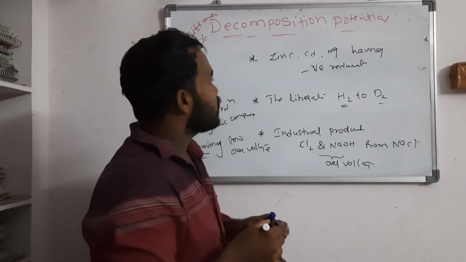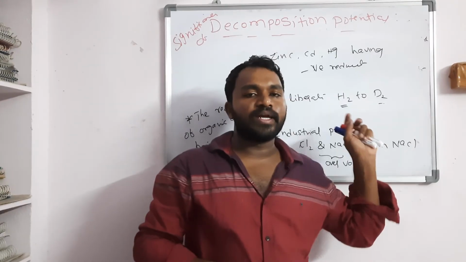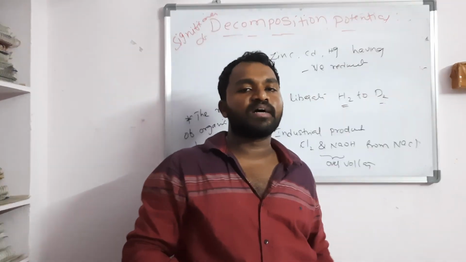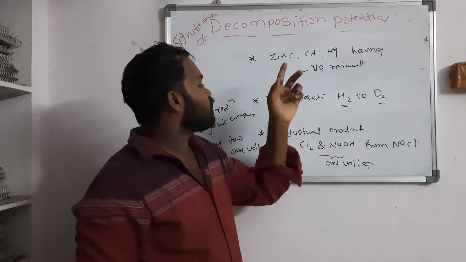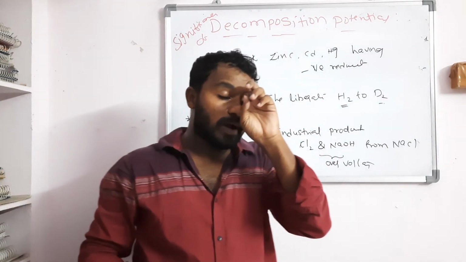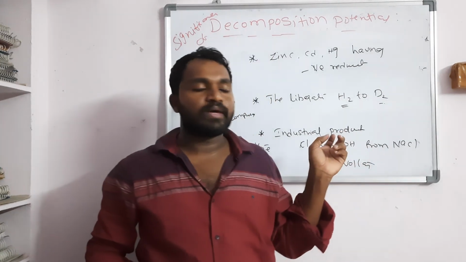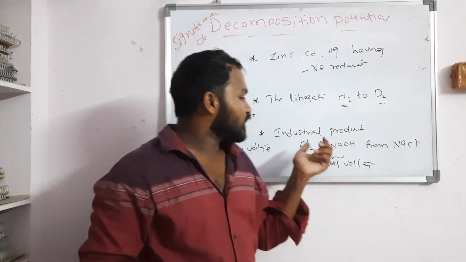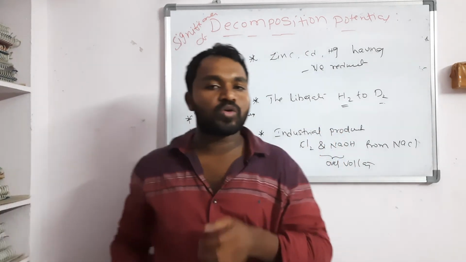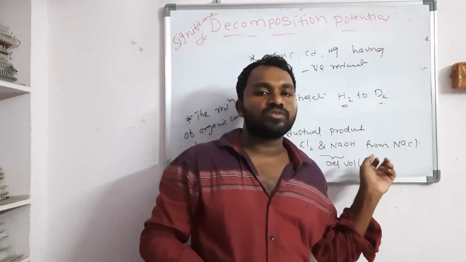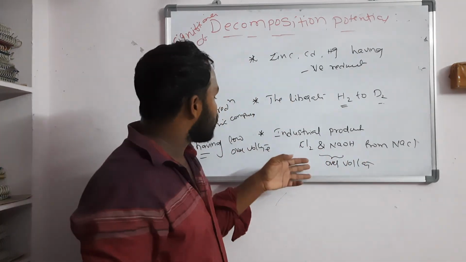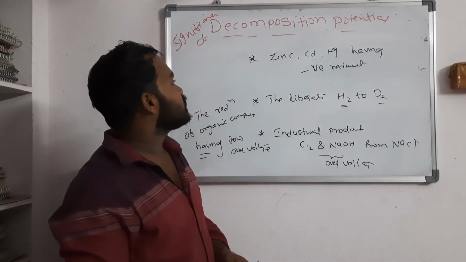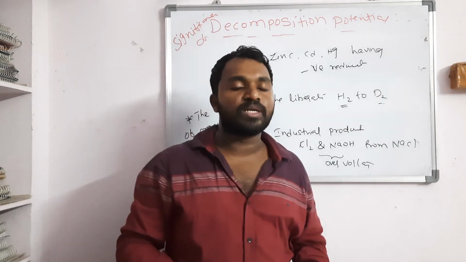So first you should write that zinc, cadmium, mercury have more negative reduction potentials than hydrogen, which is explained on the basis of the overvoltage concept. Next, the liberation of hydrogen to deuterium during electrolysis of water can also be explained on the basis of overvoltage. Next, industrial production of chlorine and NaOH from NaCl can also be explained on that basis. The reduction of organic compounds can also be explained on the basis of overvoltage. These are all the significance of the decomposition potential.